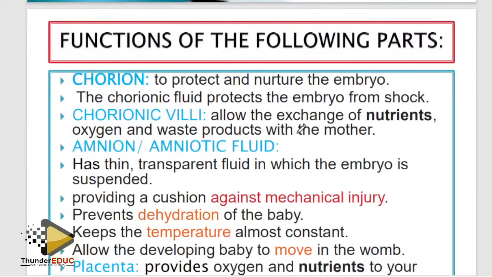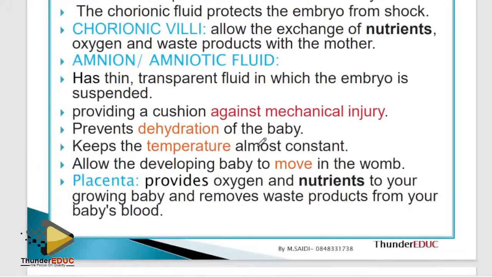Chorionic villi, amniotic fluid. Please go in knowing the functions of the amniotic fluid. Functions of amniotic fluid: it prevents dehydration, keeps the temperature, and allows movement of the baby. Students say that amniotic fluid is responsible for nutrients. Guys, you will get a big 0. Stop saying that. I don't know where you got it from, because no book has ever said that.